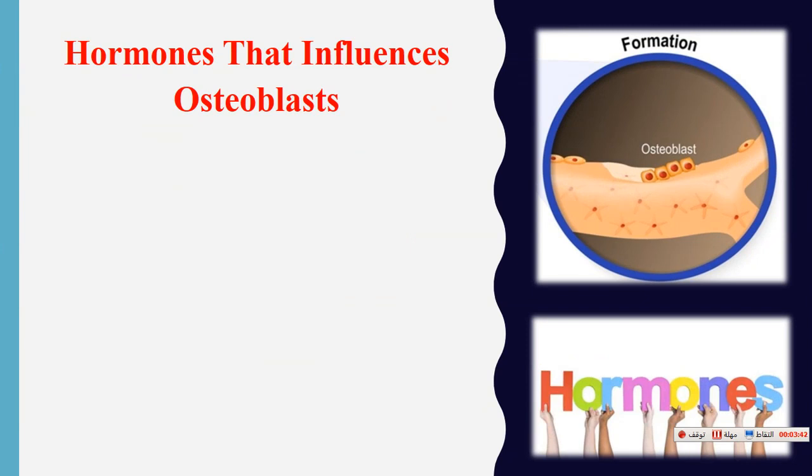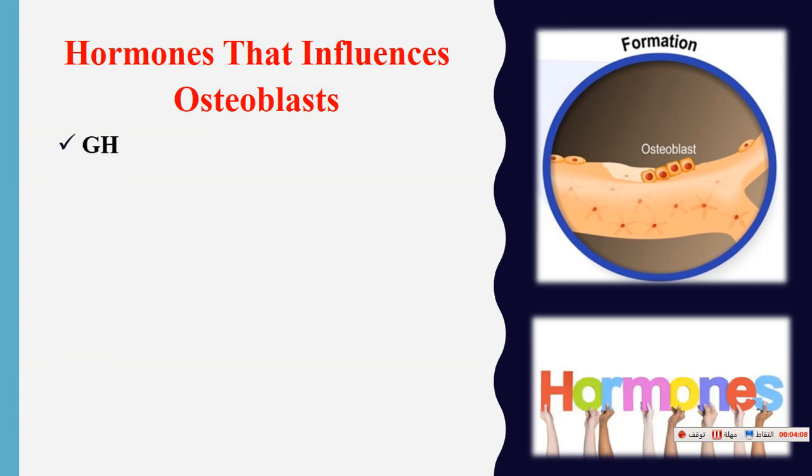Hormones can be divided into hormones that influence the osteoblast cell and hormones that influence the osteoclast cell. We know the osteoblast cell is responsible for bone formation. So what are the hormones that influence these cells?